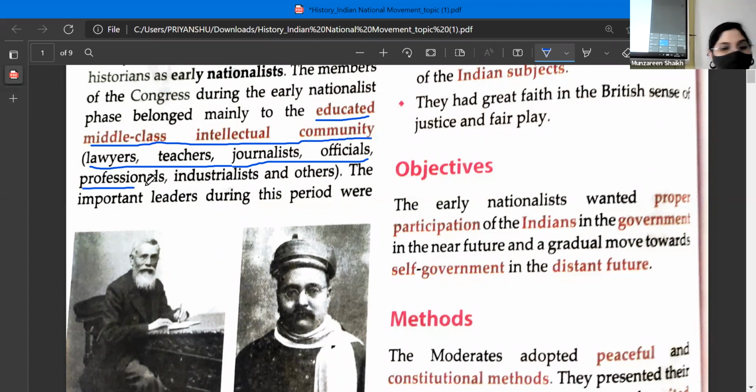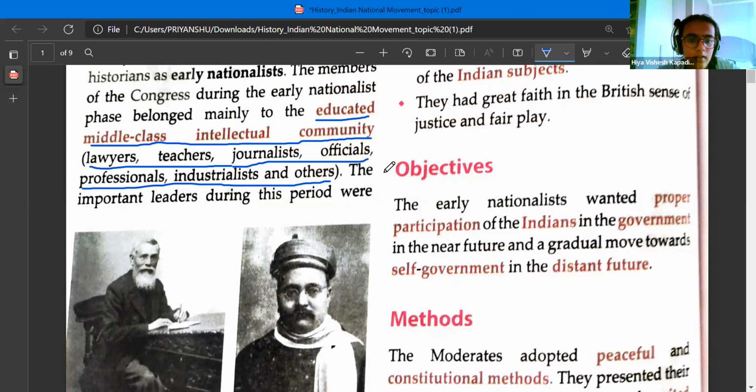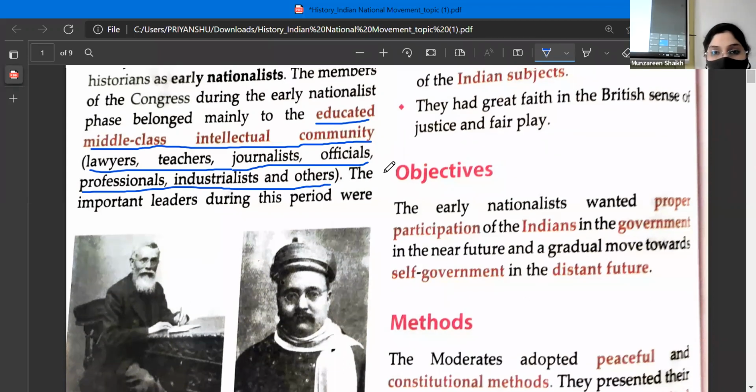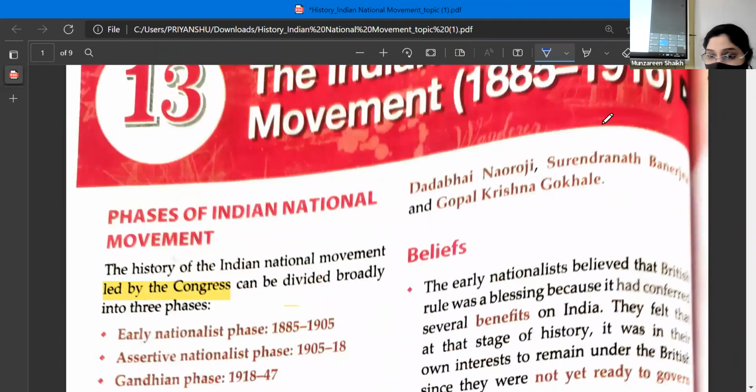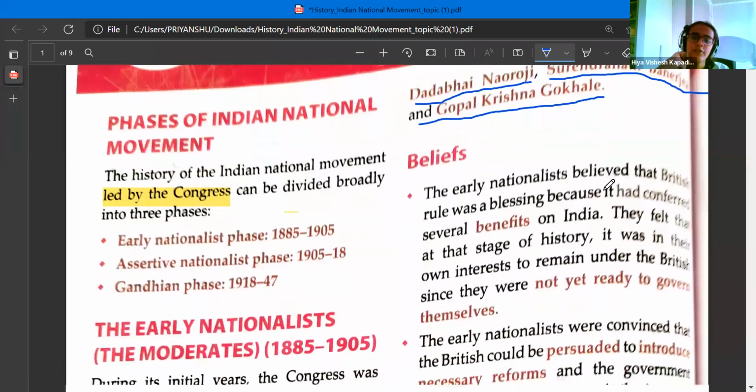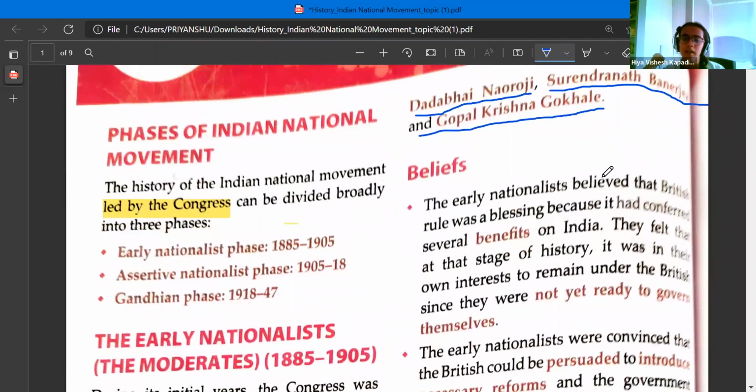Let's continue. Okay. The important leaders during this period were Dadabhai Nauroji, Surendranath Banerjee, and Gopal Krishna Gokhale. So among all the members who were there in the Congress party, these three emerged as the leaders. Okay. Who were the leaders? Number one, Dadabhai Nauroji, Surendranath Banerjee, Gopal Krishna Gokhale. Very good, very good, very good.